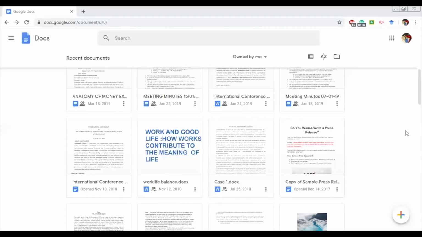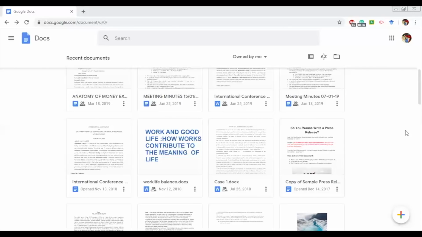So for example, the time constraint or the distance constraint which people have while they're working on a particular project can easily be done away with when you're working in Google Docs.